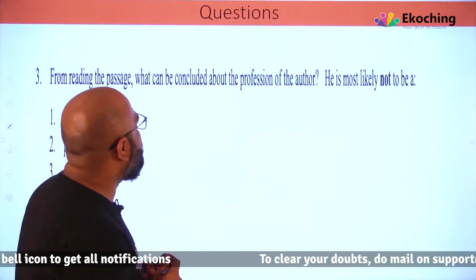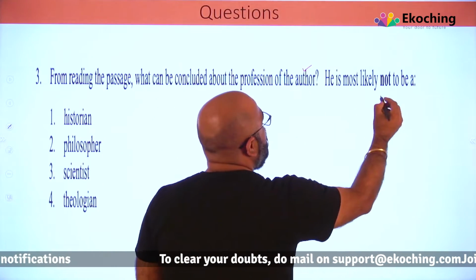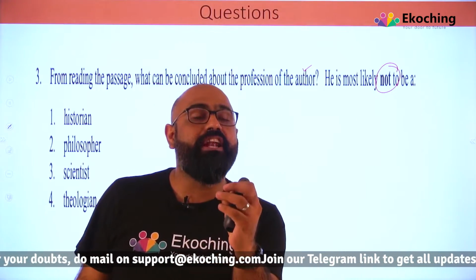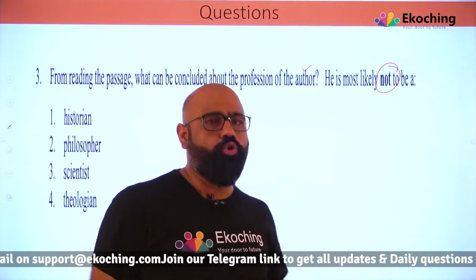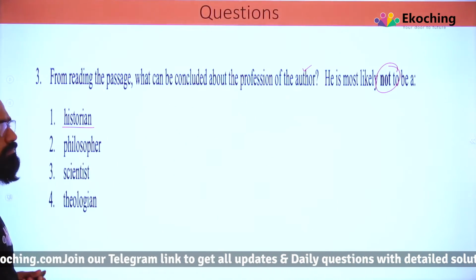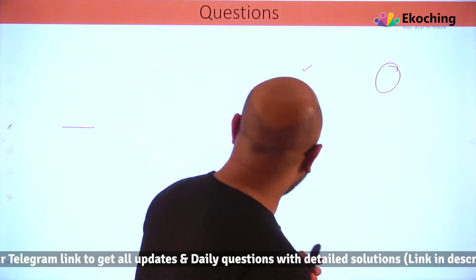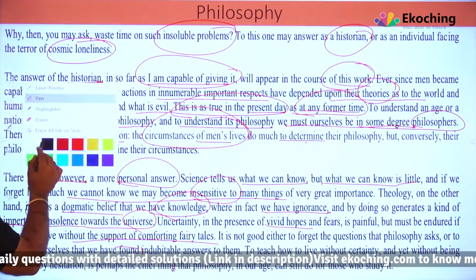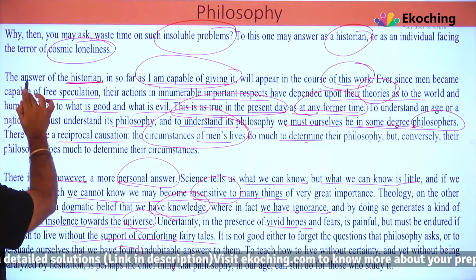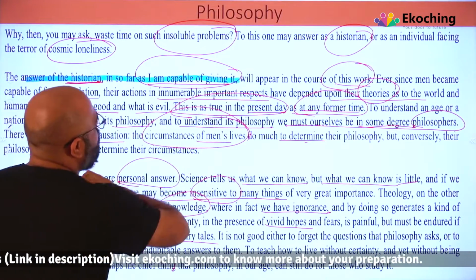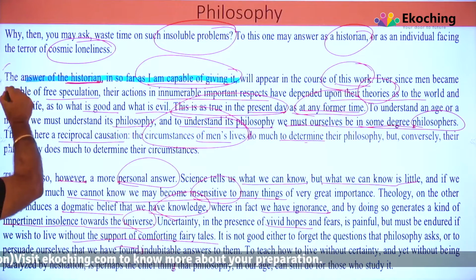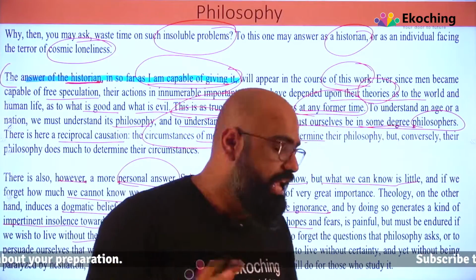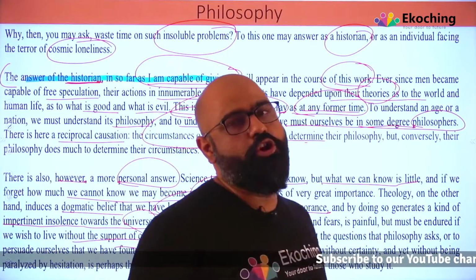From reading the passage, what can be concluded about the profession of the author? He is most likely not to be what? There is one thing he definitely cannot be. Let's go to option number 1, historian. Can he be a historian or he can't be? Let's move to the passage. If you see here, I'm just highlighting for you: the answer of the historian in so far as I am capable of giving it. That is giving me the clue that he can be, not sure, he can be, and the question is most likely not to be what?